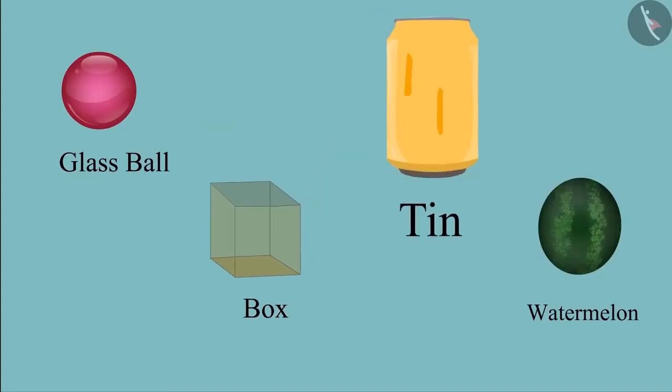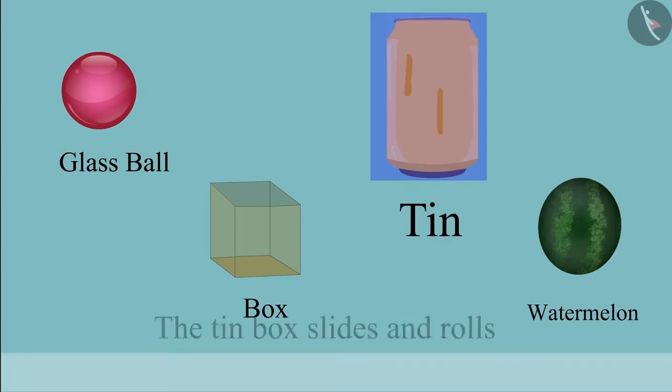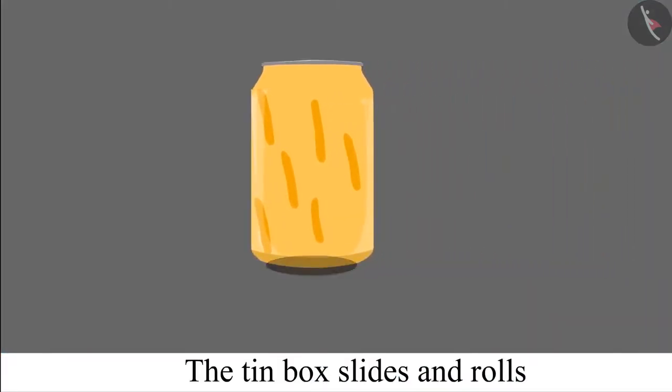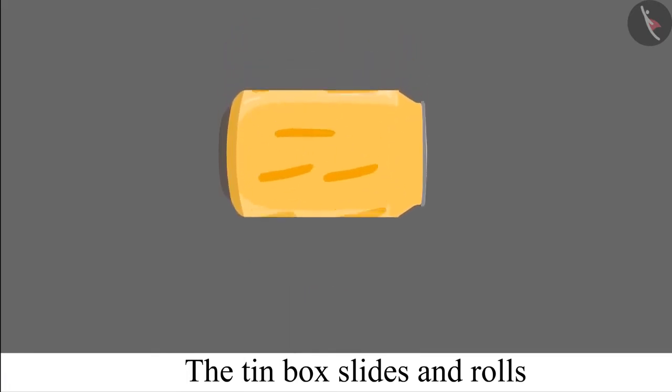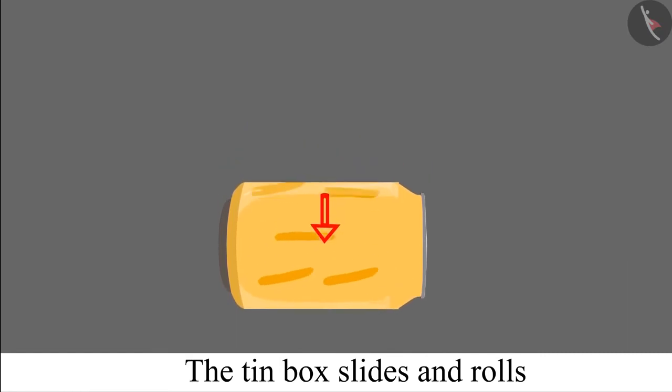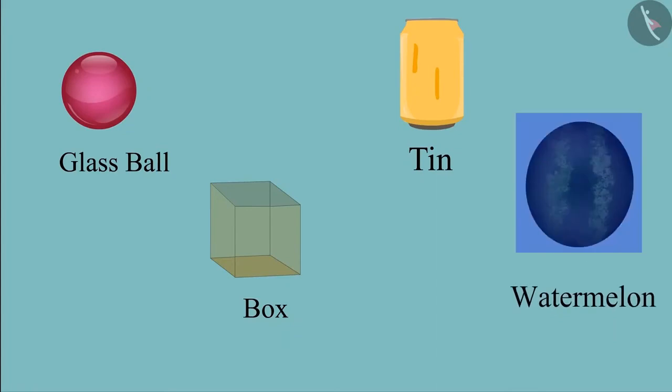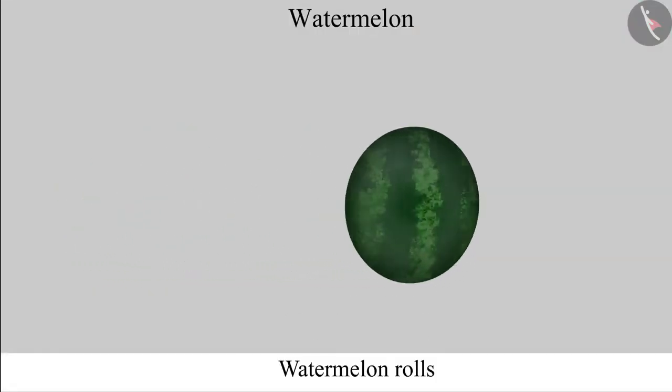Now let's see this tin box. It can slide because it has one surface which is not round. And it can also roll because it has a round surface also. And children, this is watermelon. It is round. It means it will roll.